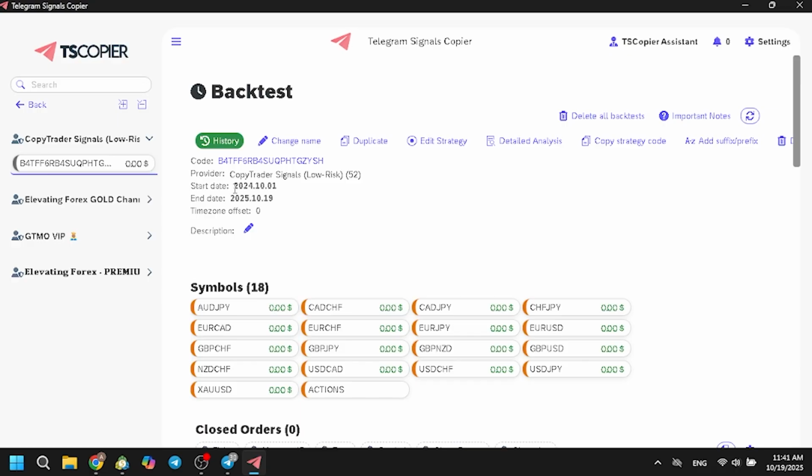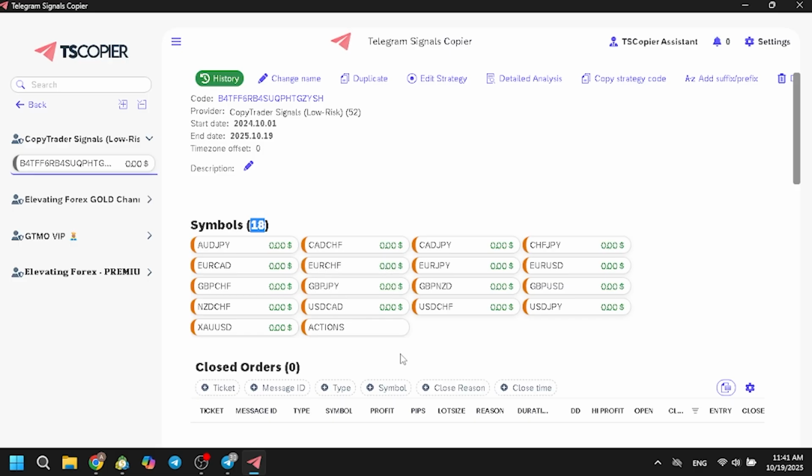So as you can see, we have a start date, the end date. We can do any type of thing here. We can duplicate or edit or change its name. Right now all I can see is that it traded 18 pairs, and most of them were forex and some of them were gold.